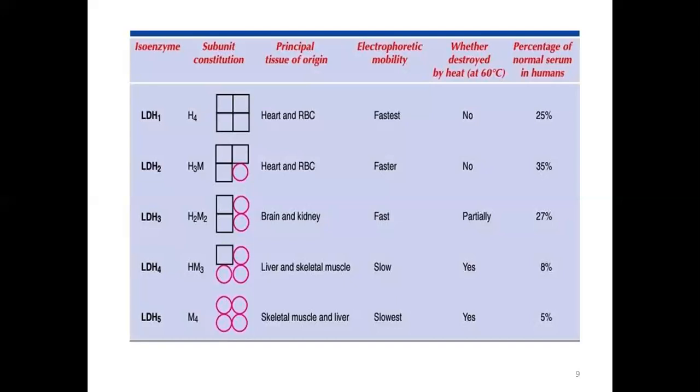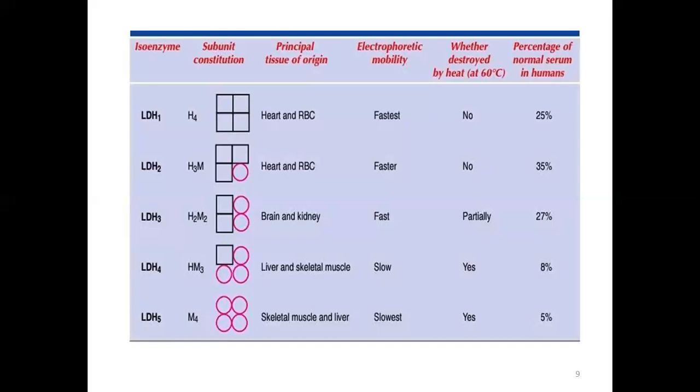And for LDH3, it means that they consist of two subunits for the heart and two subunits for the muscle. Therefore, it's H2M2. And the principal tissue of origin is brain and kidney.